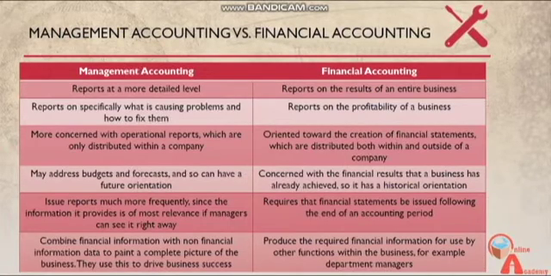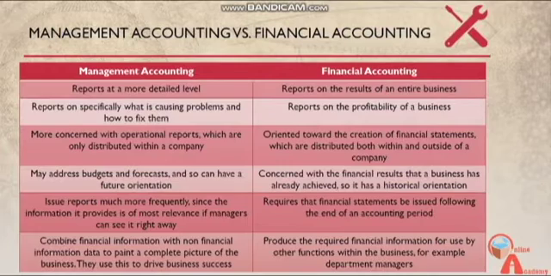Management accounting is on a more detailed level. Financial accounting will focus on the entire business as a whole. Management accounting will be on a detail level, as in based on SBUs, based on production, whereas financial accounting will give the entire summary of the business as a whole. Management accounting reports on specifically what problems are caused and how we can fix and overcome them, whereas financial reporting focuses on the profitability of the business.